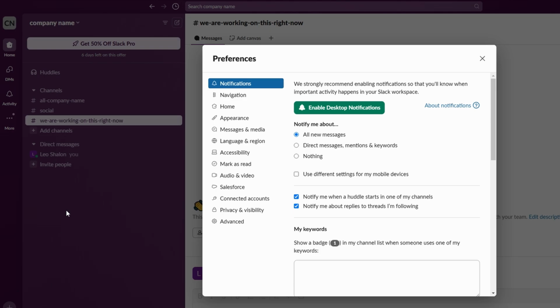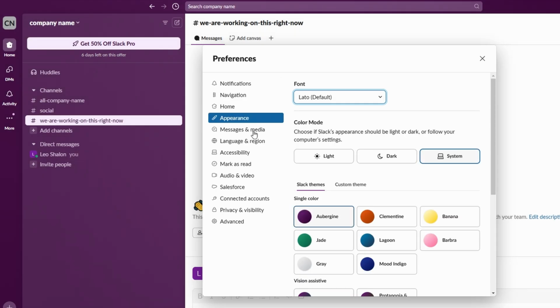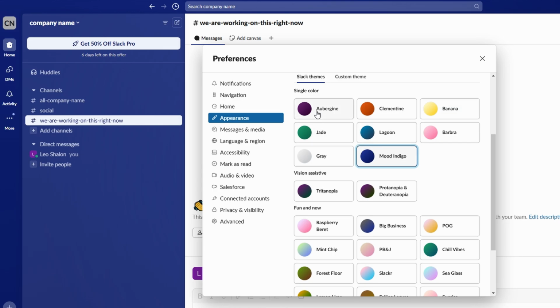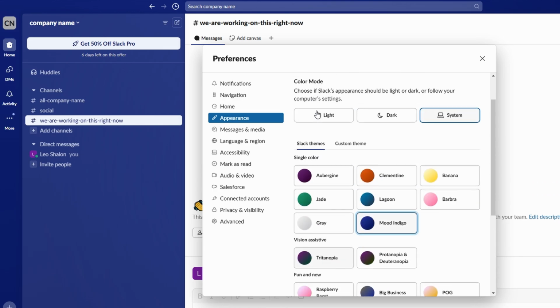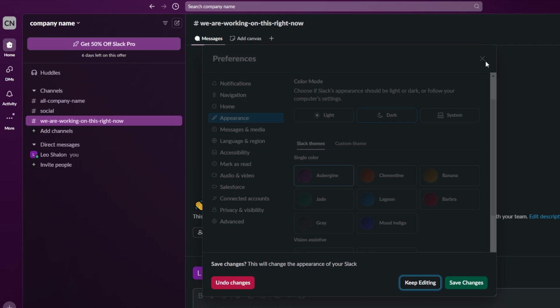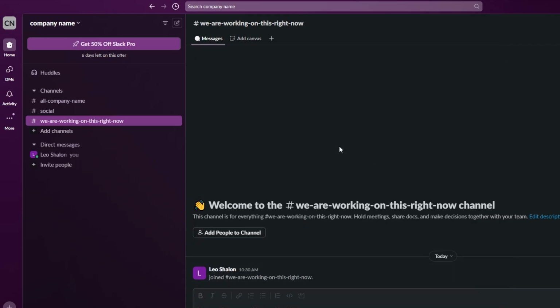Once your workspace is ready, it's time to set up channels that will help organize your project. For instance, if you're planning a new product launch, you could create channels like Product Launch ABC Corp or Marketing Strategy ABC Corporation. By naming channels based on projects or key themes, you ensure that all communications, files, and updates are neatly organized and easy to find. These channels serve as dedicated spaces for relevant discussions, making it easier to track progress and collaborate efficiently.